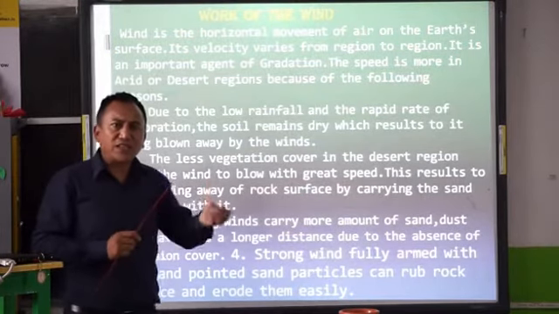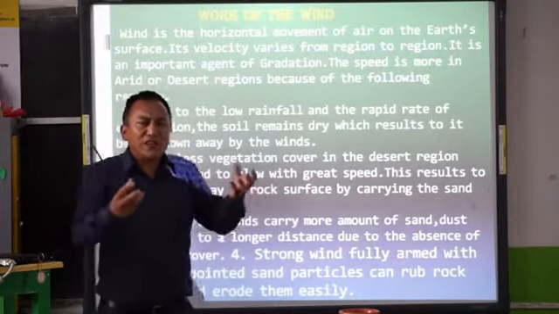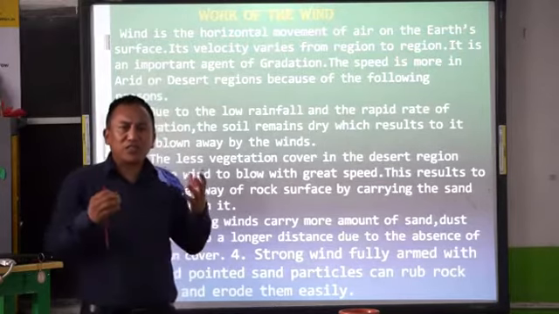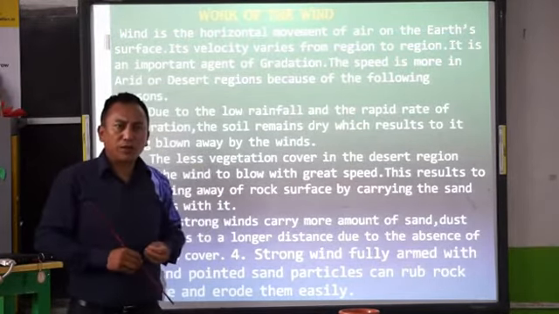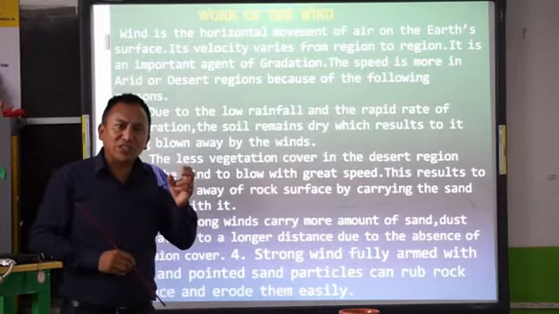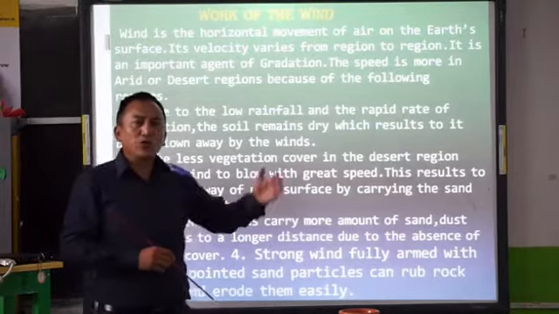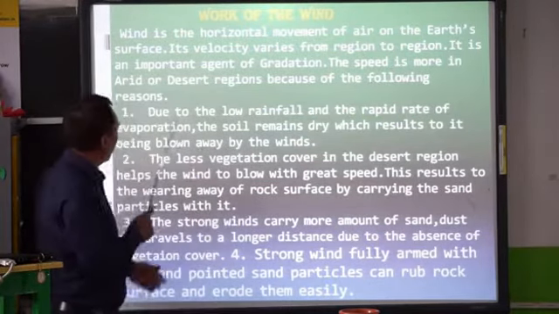The second factor is that in the deserts we have no vegetation. Very less trees grow there. Very less shrubs grow there. And thorny bushes grow there. These are the vegetations that are found in the desert regions. So because of the less vegetation that grows in the desert region, the erosion is more.